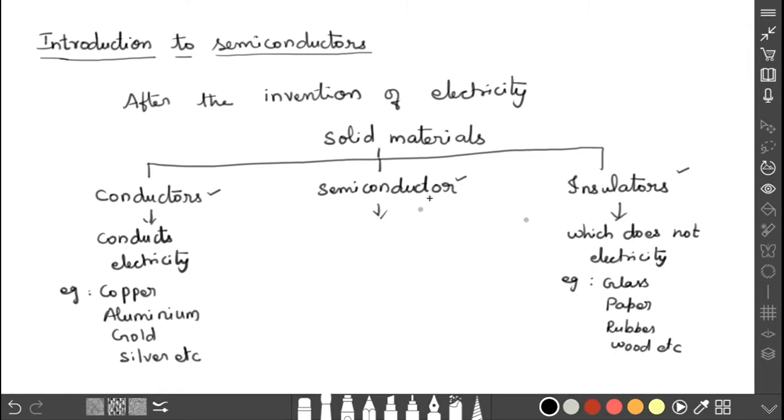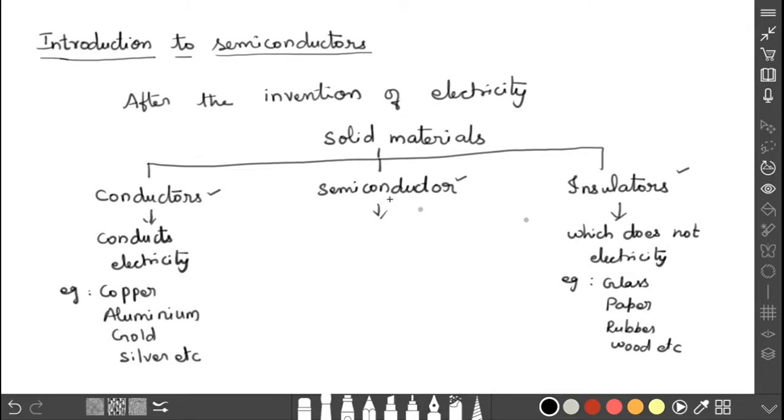What is semiconductor? At a specific condition, the semiconductor will behave as an insulator as well as a conductor. So what is the specific condition and what is the definition for semiconductors? Let us discuss.